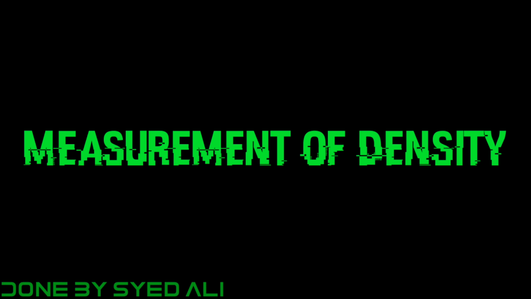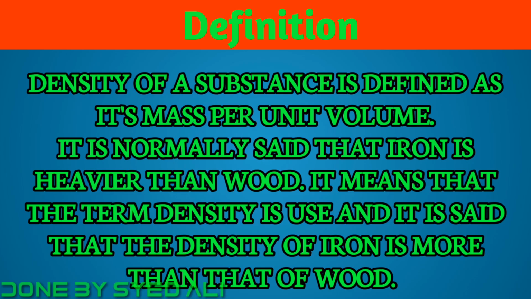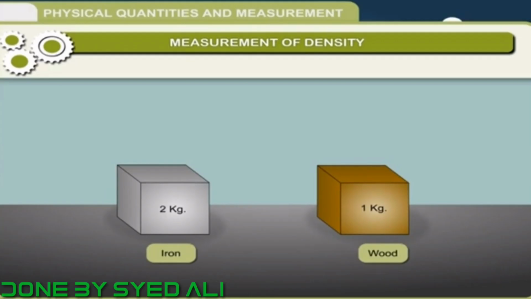Now let us study about measurement of density. Definition. Density of a substance is defined as its mass per unit volume. It is normally said that iron is heavier than wood. It means that the term density is used and it is said that the density of iron is more than that of wood.